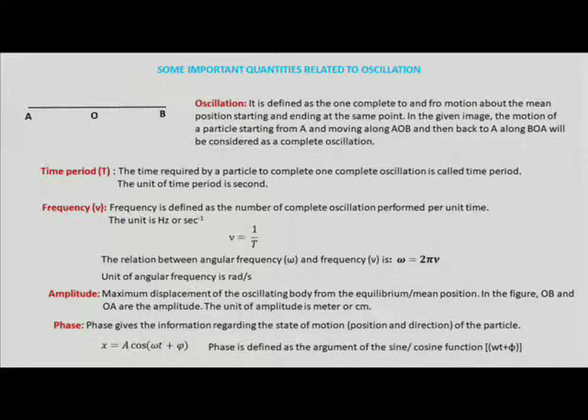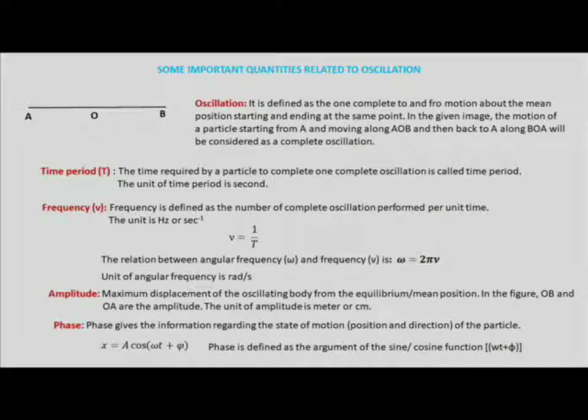Some important quantities related to oscillation. Here some definitions are given. What is called oscillation? Oscillation is one complete to and fro motion starting from a particular point and ending at that same point. Suppose in this figure we start from B, a body moves along the path BOA, then again returns from A through the path AOB to the point B. This is a to and fro motion, starting and ending at the particular point B. So this is called a complete oscillation.